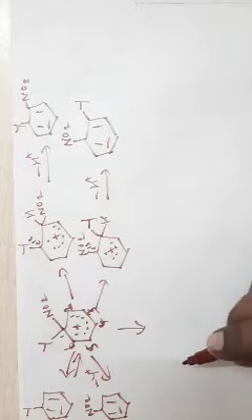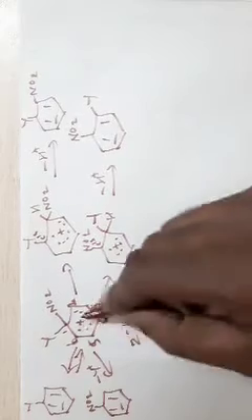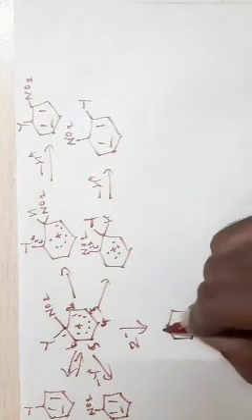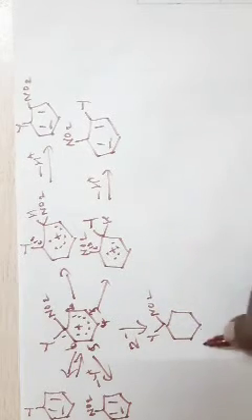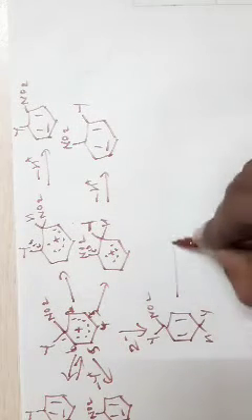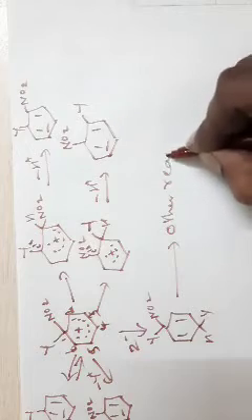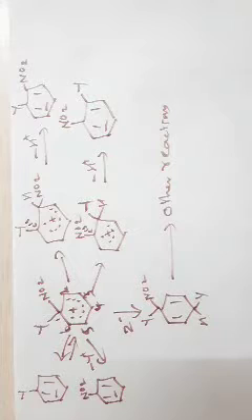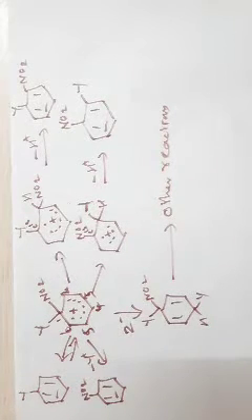Y minus, here it is Z minus. Z minus can attack. If Z minus attacks, then we may get a product like this. Y, NO2, HY, Y. So this may give other reactions. So this is the fate of the intermediate that is obtained by the ipso attack.